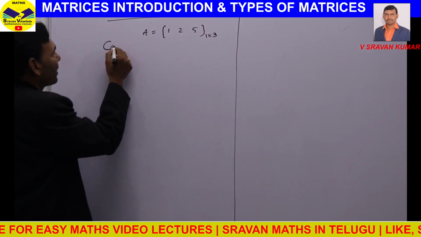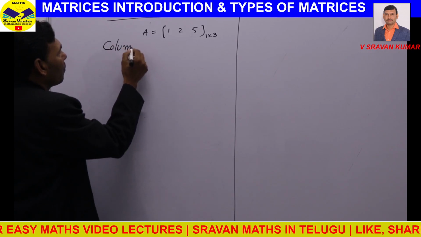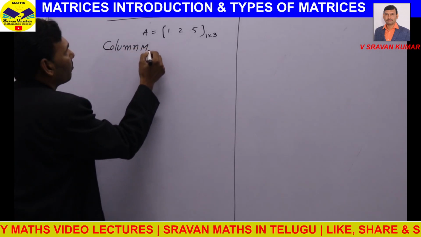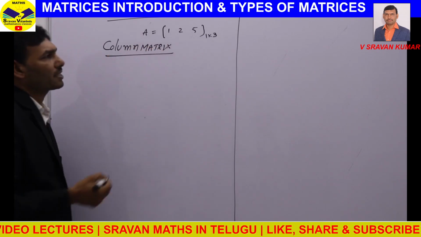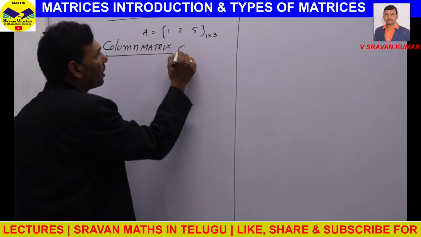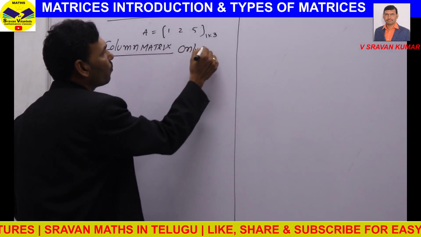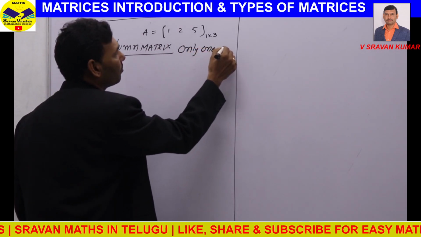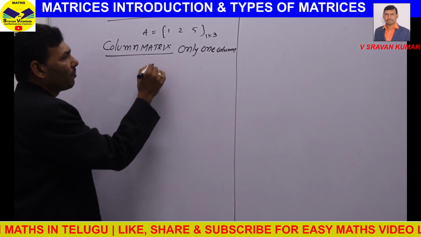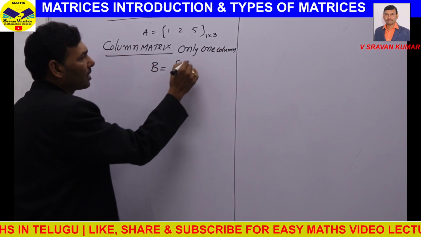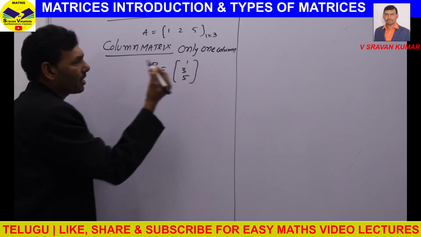Similarly, a matrix with only one column is called column matrix. A matrix with only one column. How many columns? One column. So for example, take B matrix, you are having this type.